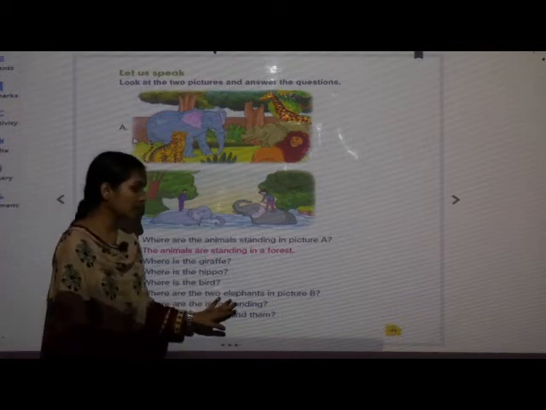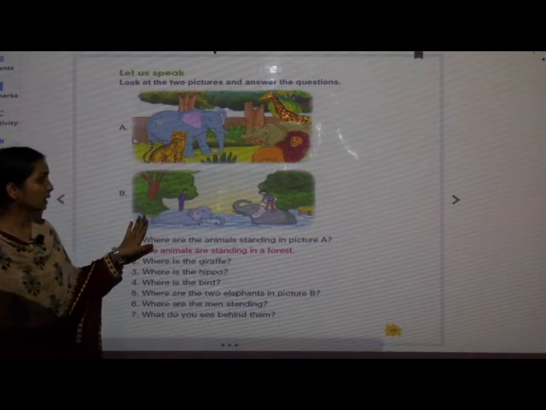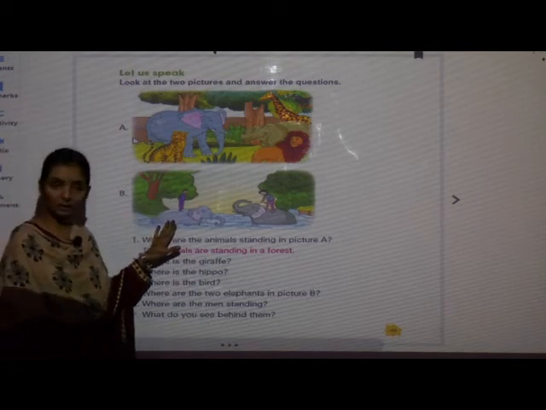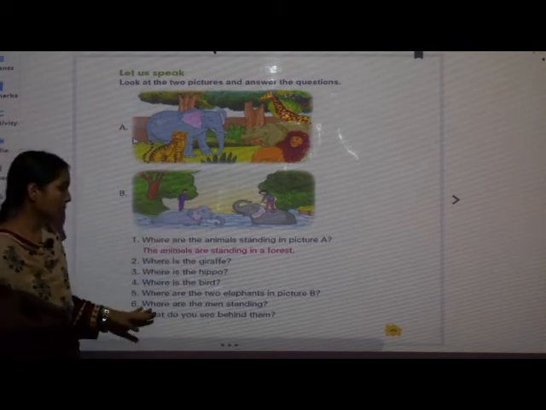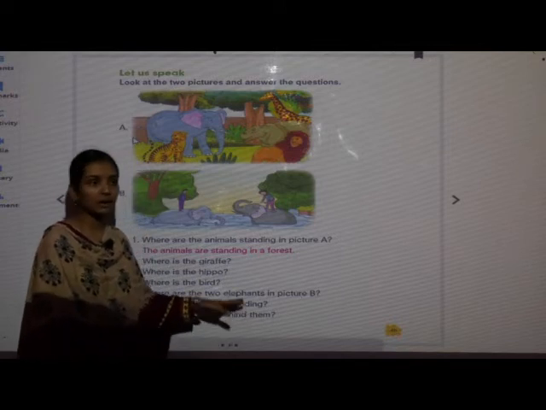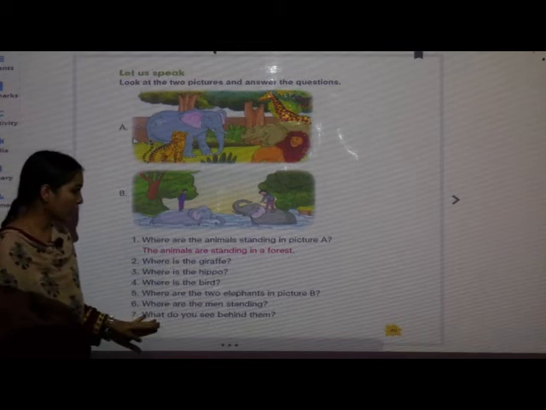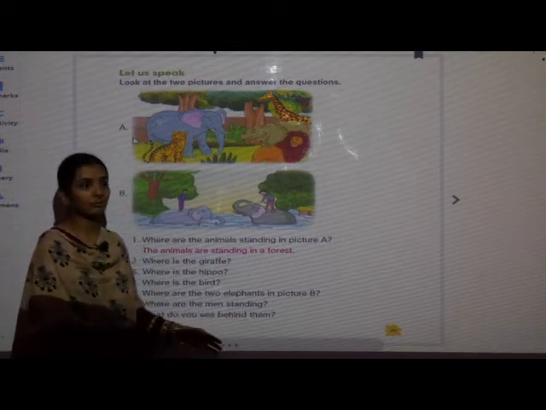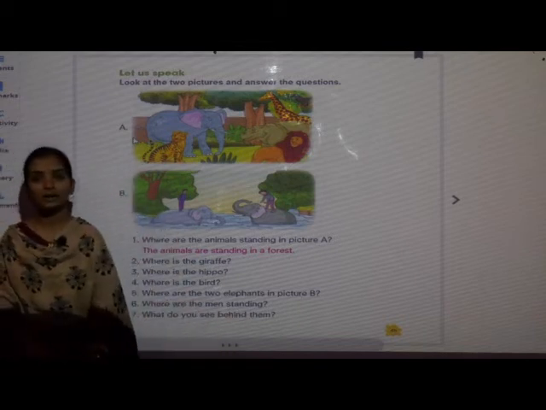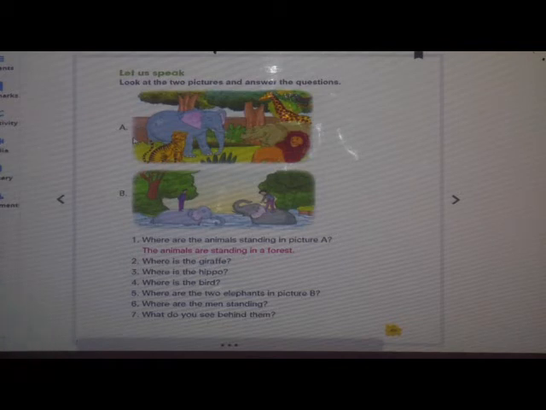Where are the two elephants in picture B? The elephants are in the water. Where are the men standing? The men are standing on the elephant. What do you see behind them? We see trees behind them.